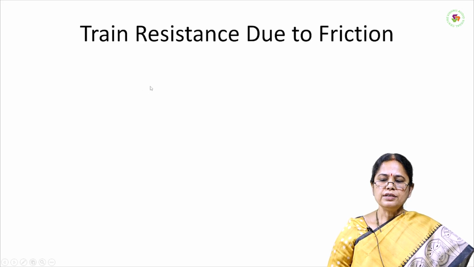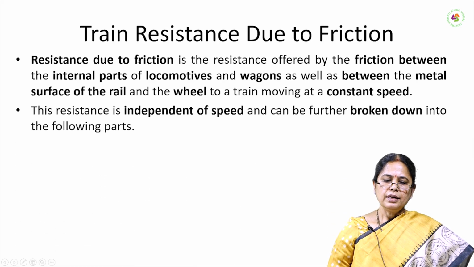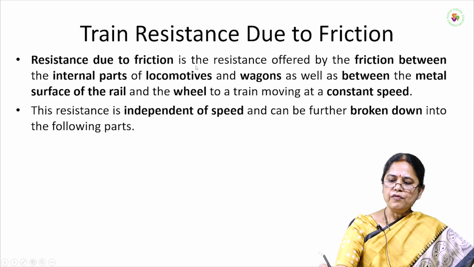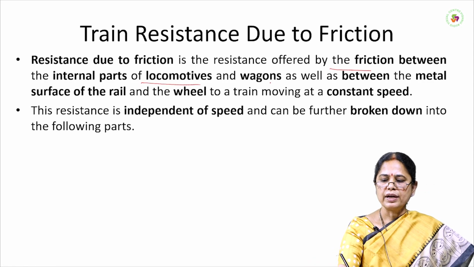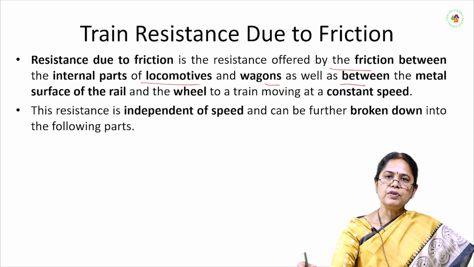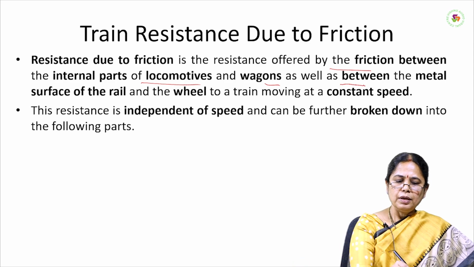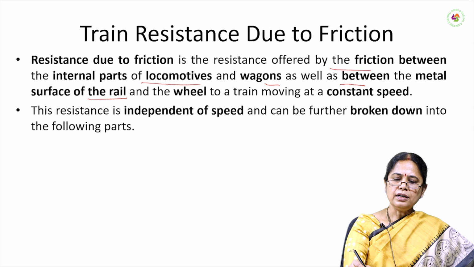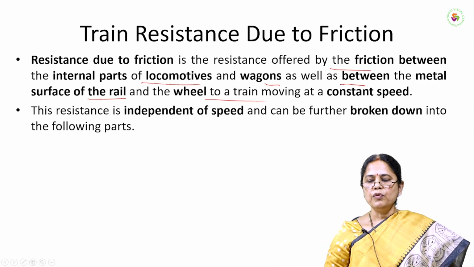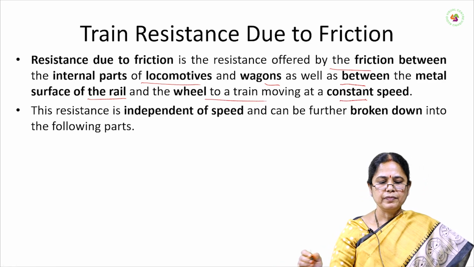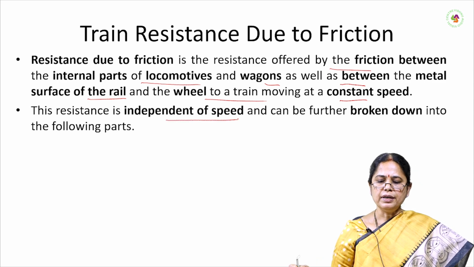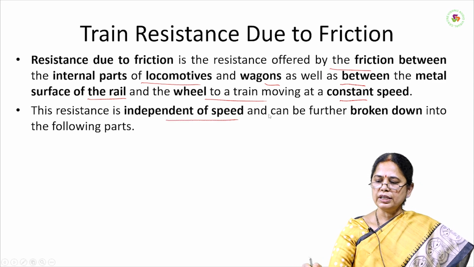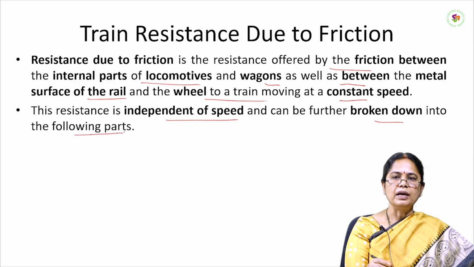Train resistance due to friction is the friction between internal parts of the locomotives and wagons, as well as between the metal surface of the rail and the wheel of the train moving at constant speed. This resistance is independent of the speed and is further broken into different parts.